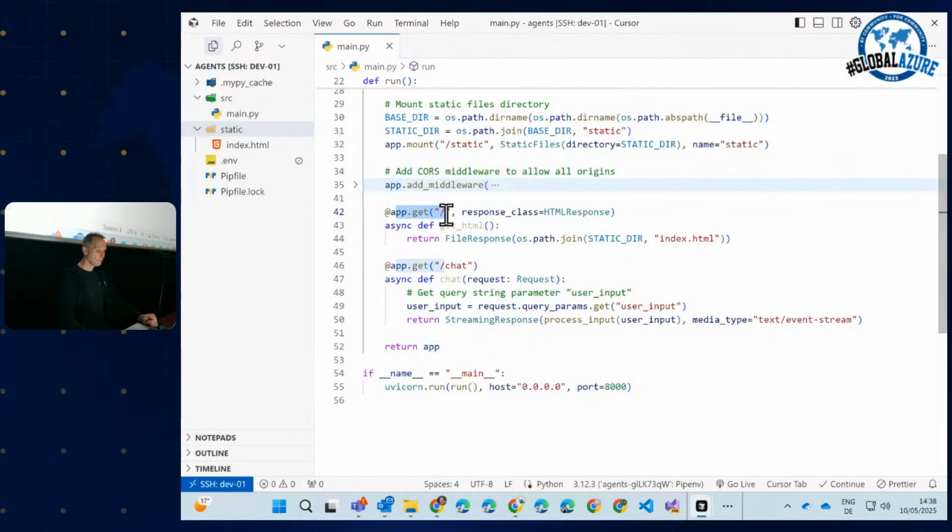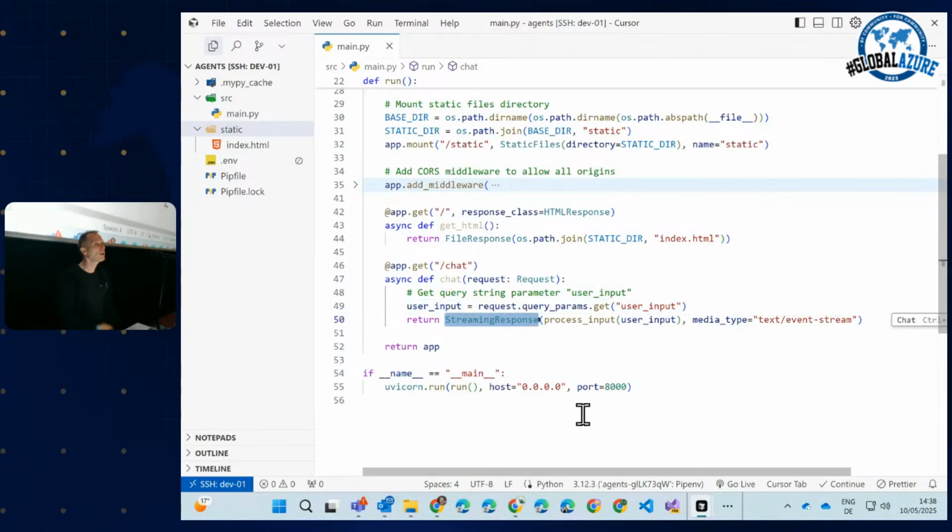Then I have a slash route, which just returns the index.html. And then I have a chat route, which gets a user parameter, user input, and then does something which is the first very important topic when you are building agents. It uses a streaming response to use a protocol which is called SSE, server-sent events.